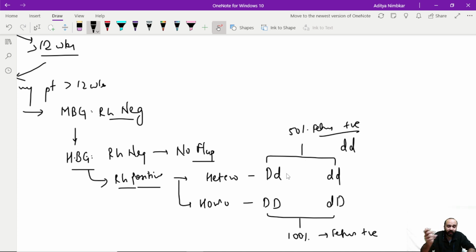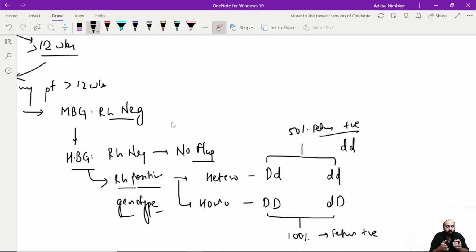How will we find out what the father is? Blood grouping does not tell us. We have to do genotyping for Rh. It is a very expensive test. The cost of this test is going to exceed the cost of the anti-D vaccine, so nobody does it. This is just a theoretical discussion that you need to know.